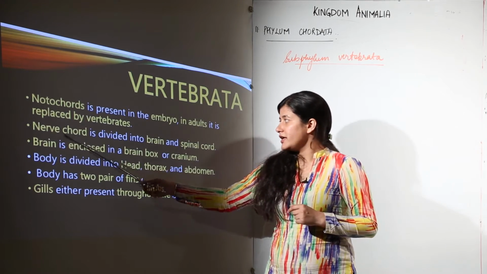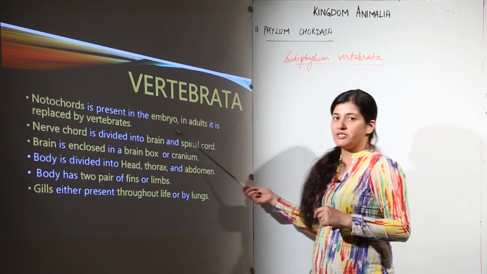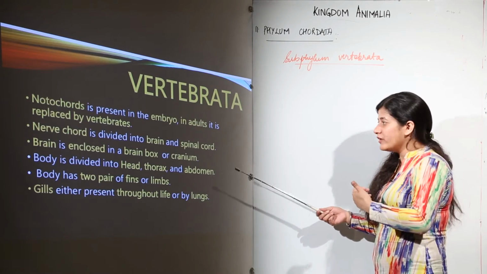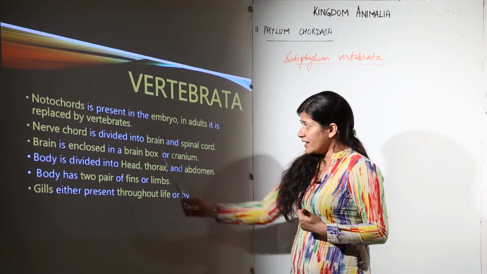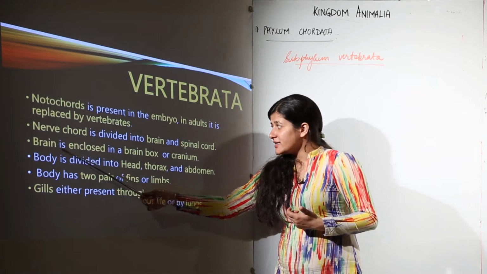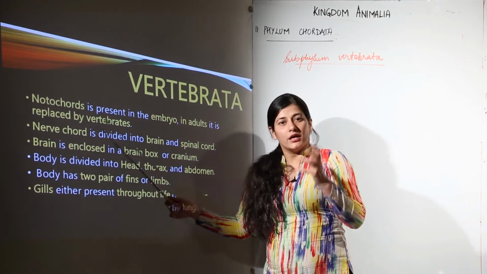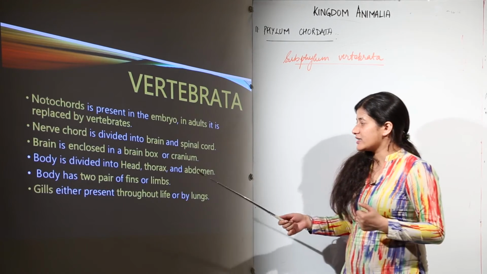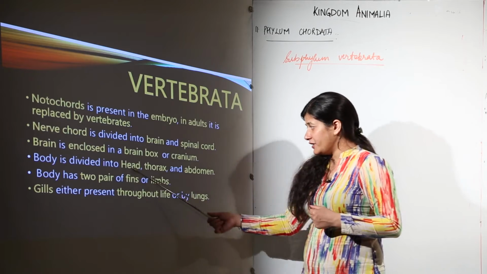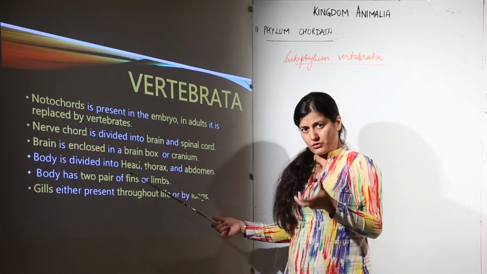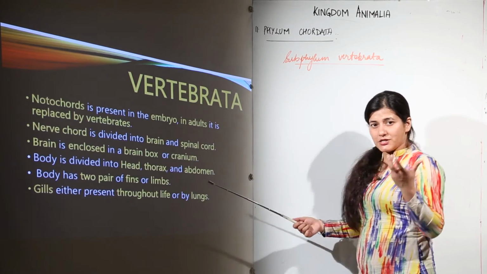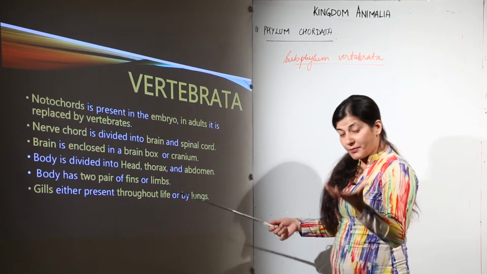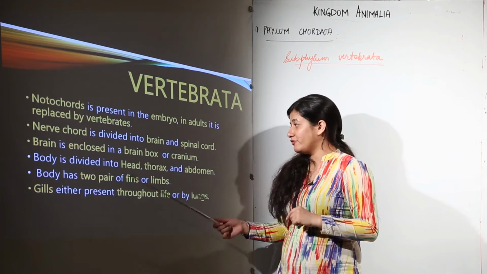The nerve cord is divided into brain and spinal cord. Now you see the complexity that is coming with each level as we are moving forward. The brain, that is part of the nerve cord, is enclosed in a cranium. Cranium is one of the characteristics for classifying further superclasses. The body is divided into head, thorax and abdomen. You saw this division in the case of insects as well, but over here you would see a proper division. Take your own example. We also fall under this Vertebrata subphylum only.